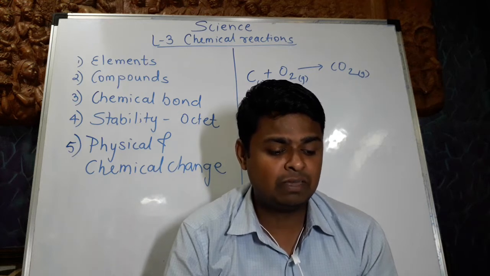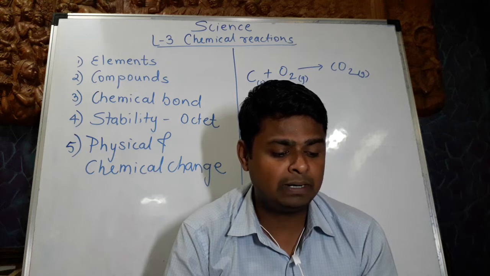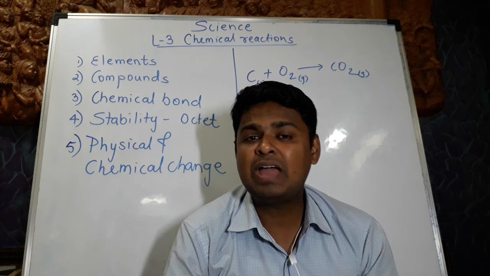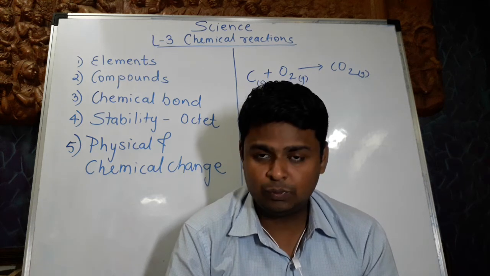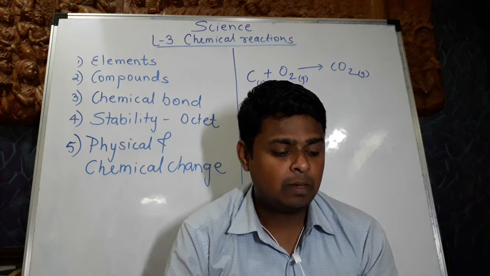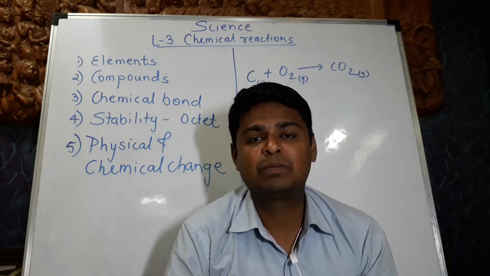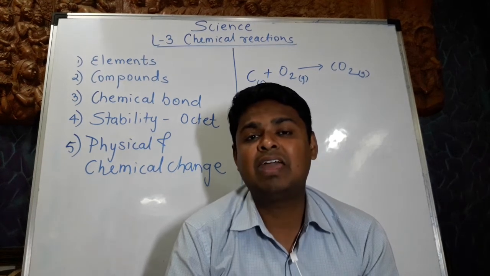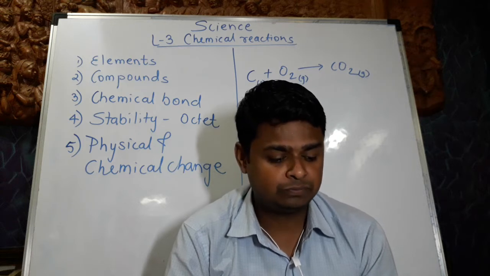Size reduction in a naphtha ball is a physical change. Staining of a Shahbad Kadapa tile by lemon juice. Lemon juice, remember, contains citric acid. It reacts with Shahbad stone and it forms a chemical reaction, which we will be seeing afterwards. Breaking of glass objects on falling from height. Again, glass breaks into pieces. All pieces are glass, and there is no new substance formed. This is a physical change.